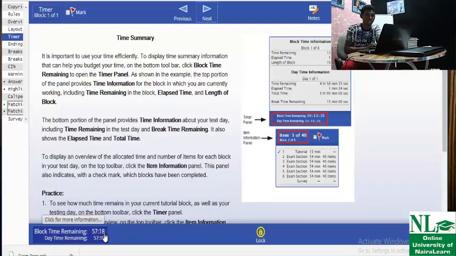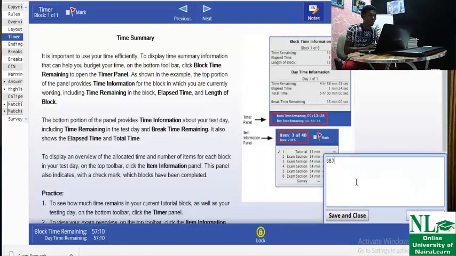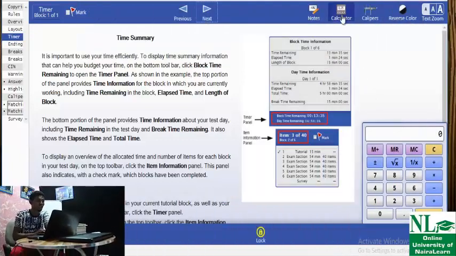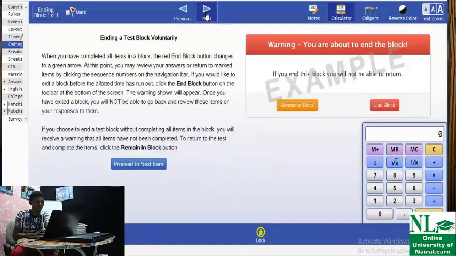Likewise, yours has time. Now, some CBT applications have notes, okay? You can write some notes if you feel like. You can write notes and even send them to the admin, the markers. You can delete the note if you want. There's also a calculator. Some CBTs have a calculator built in. You can see the calculator here. So let's continue. You can end your exam.